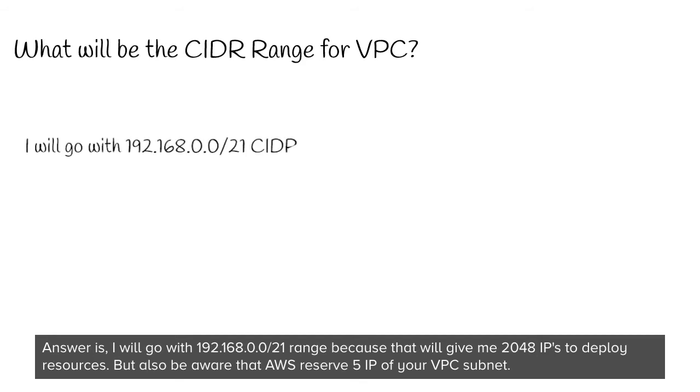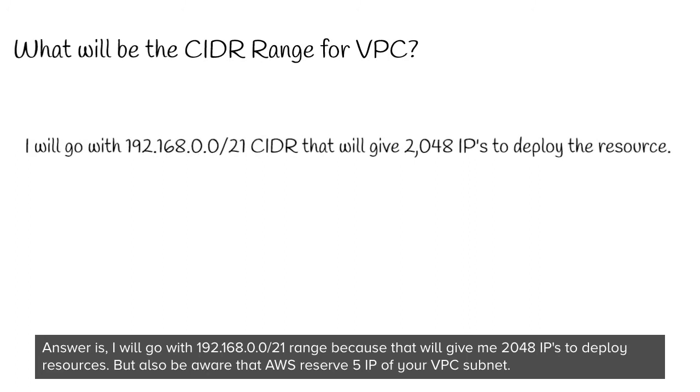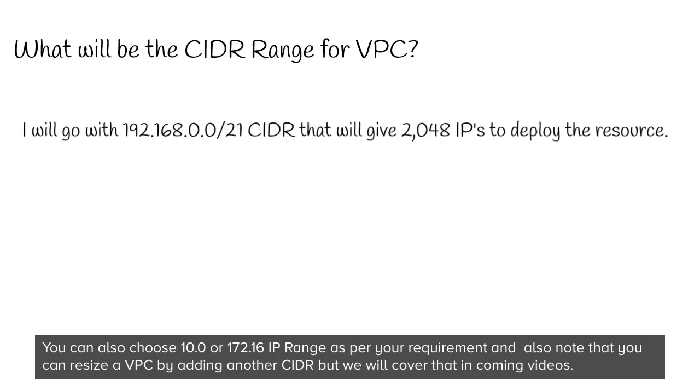Now, the answer is I will go with 192.168.0.0/21 range because that will give me 2048 IPs to deploy resources. But also be aware that AWS reserves 5 IPs of your VPC subnet. Now, you can also choose 10 or 172.60 IP range as per your requirement, and also note that you can resize the VPC by adding another CIDR, but we will cover that in coming videos.